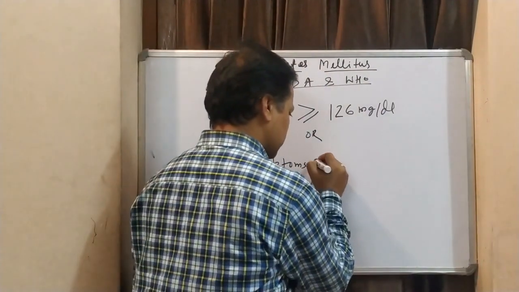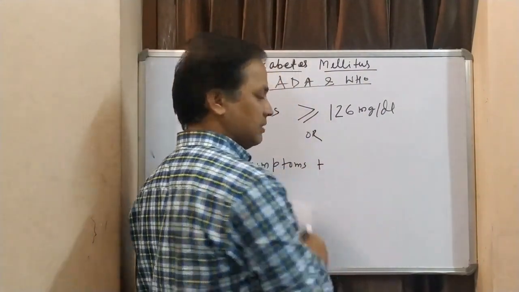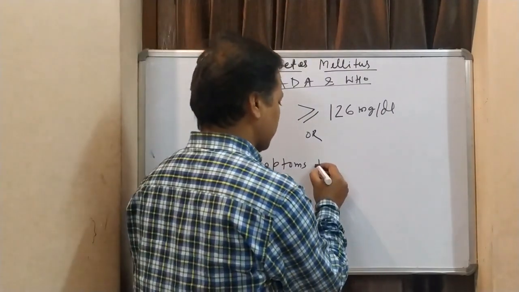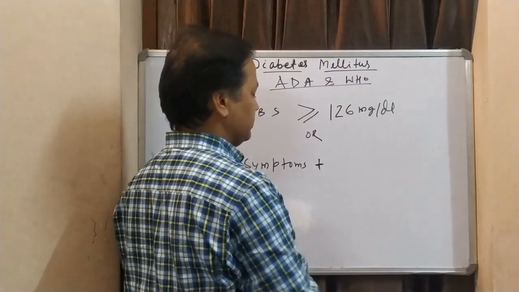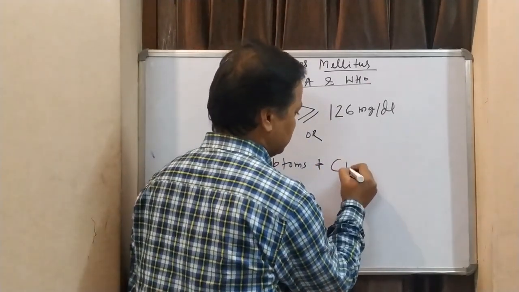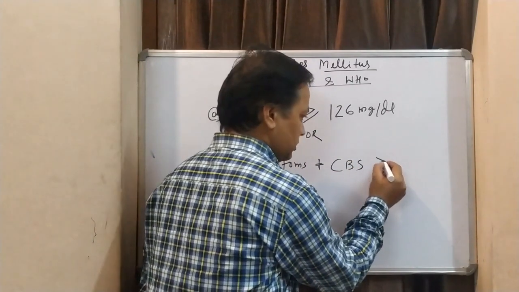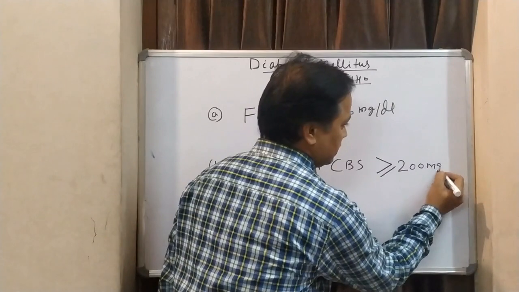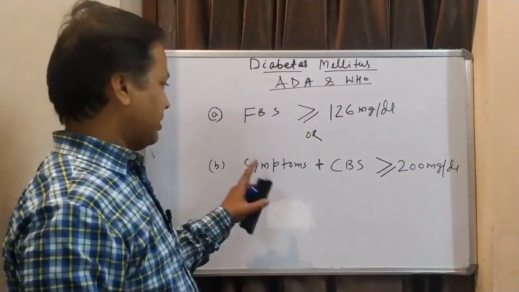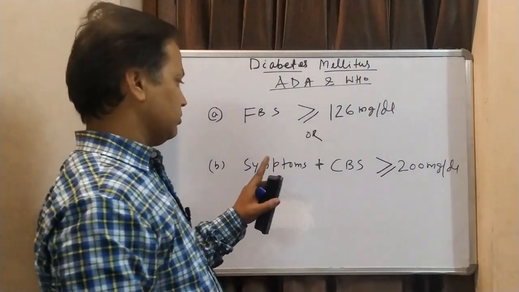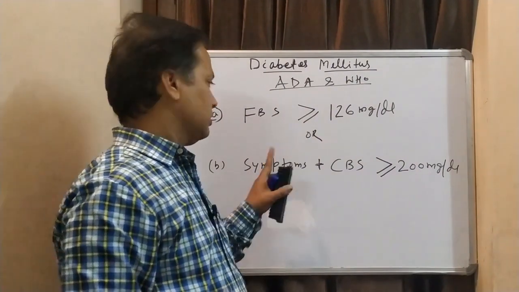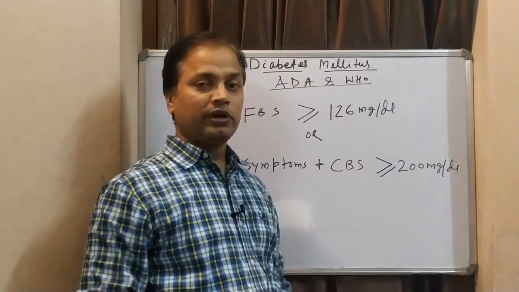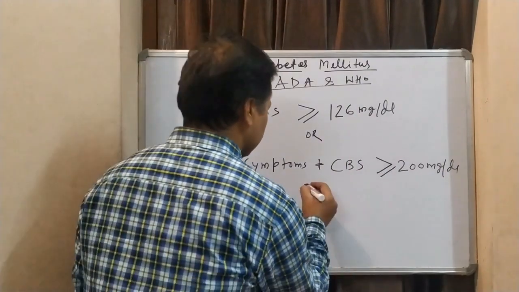Along with symptoms, if his casual blood sugar, meaning a blood sample taken at any time of the day for glucose estimation, is equal to or more than 200 mg per dl, that is an important point. So he should have diabetic symptoms plus a casual blood sugar level equal to or more than 200 mg per dl. Then we can call him diabetic.